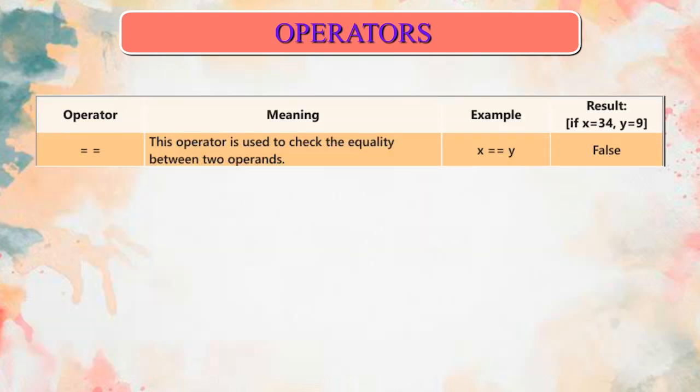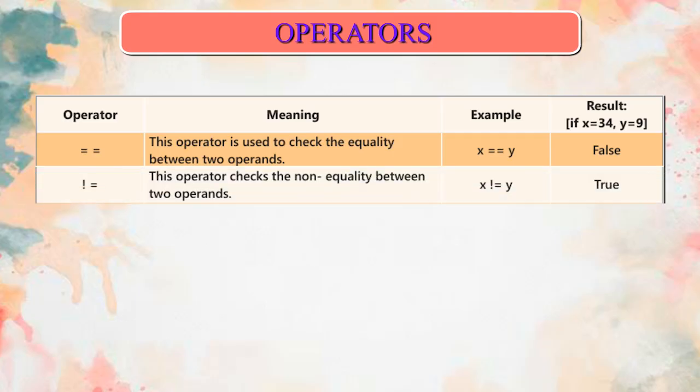Operator double is equal to, meaning this operator is used to check the equality between two operands. Example: x is equal to y. Result: if x is equal to 34, y is equal to 9, false. Operator not is equal to, meaning this operator checks the non-equality between two operands.